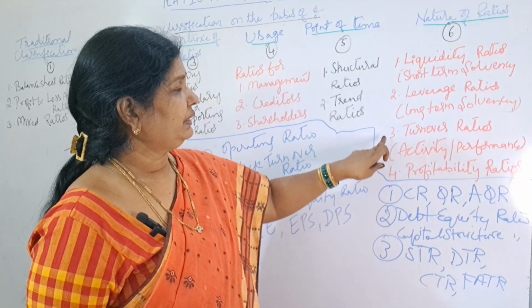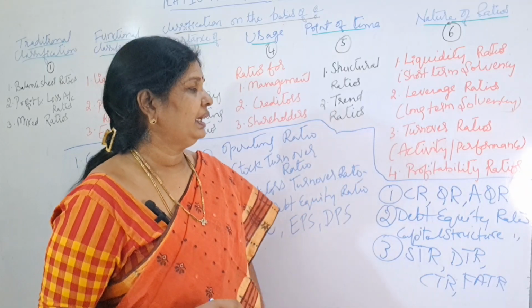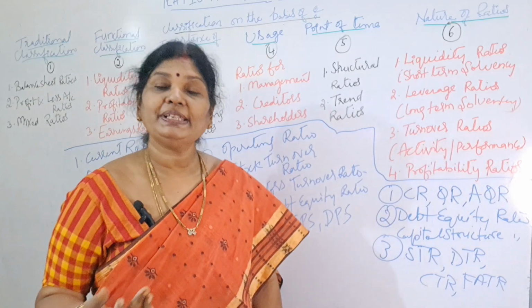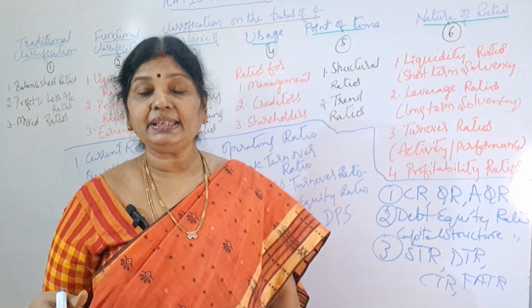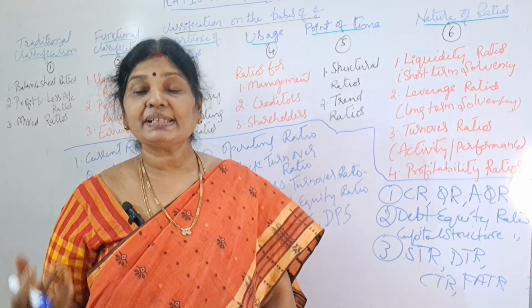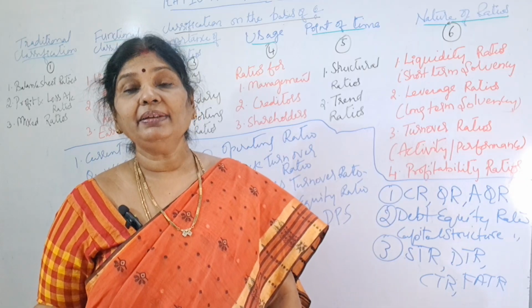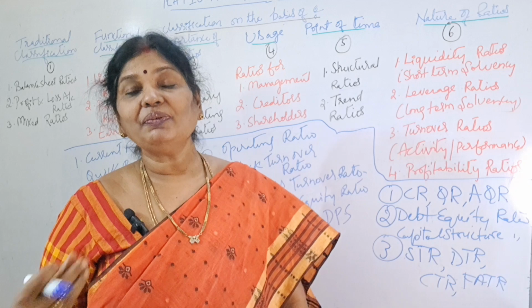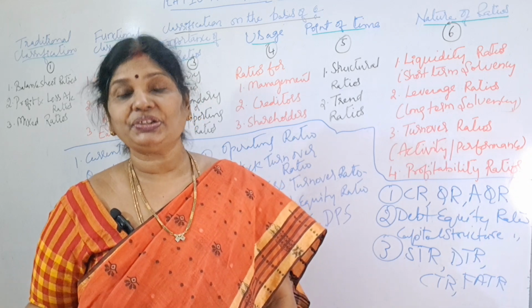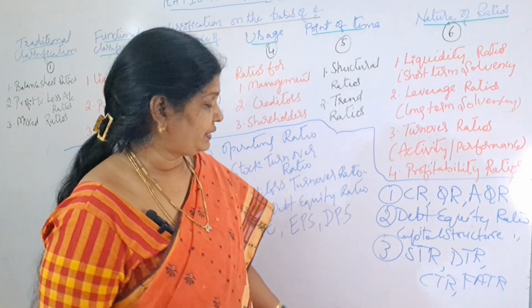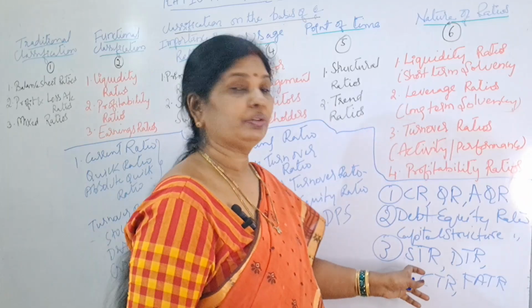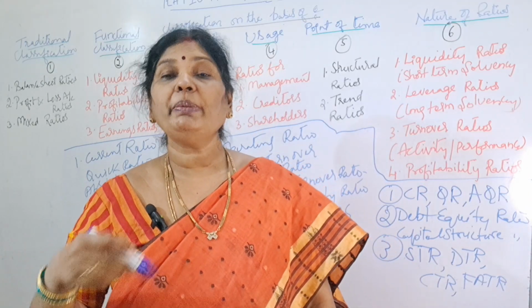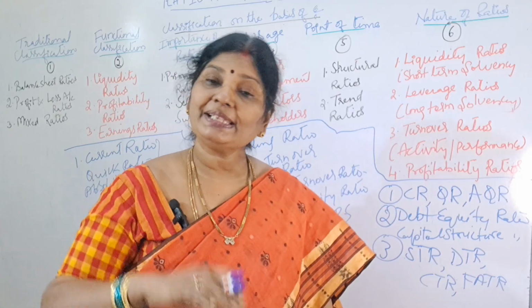Now, coming to the third one, turnover ratios. Under turnover ratios, what we understand is our performance, means the efficiency or effectiveness of the business in managing its resources or its assets. It's called turnover ratios. So in turnover ratios, if you see stock turnover ratio, you will prepare the stock turnover ratio to know how many times we have to replace our stock.